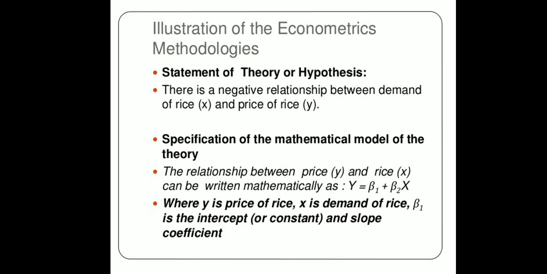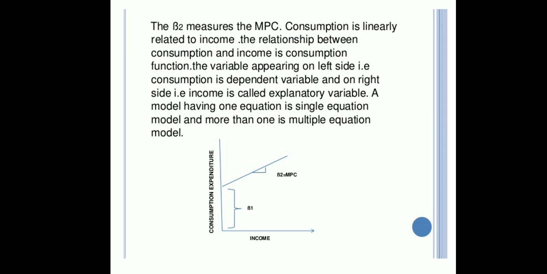It can be written mathematically as y equals beta 1 plus beta 2 x, where y is the price of rice and x is the demand for rice. Beta 1 is the y-intercept, and beta 2 is the slope coefficient. Beta 2 also measures the MPC, the marginal propensity to consume.